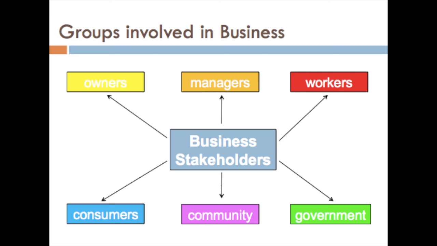The fifth group involved with the business is the local community, where the business operates. The community is important to the business, and the business is important to the community. The sixth group is the government. Even the government is a stakeholder in the business, because business gets affected by changes in government rules, regulations and control. So these are some of the groups that are involved in every business.